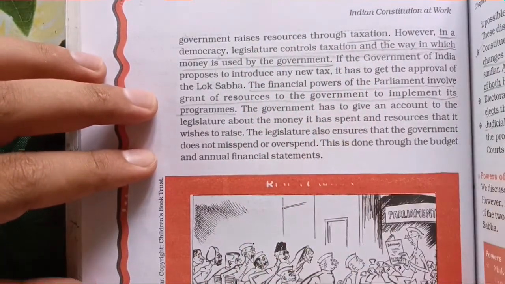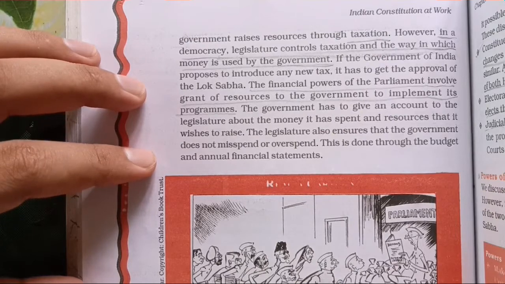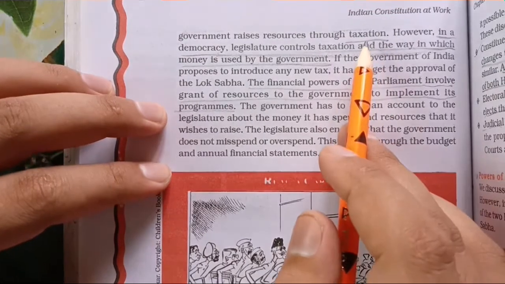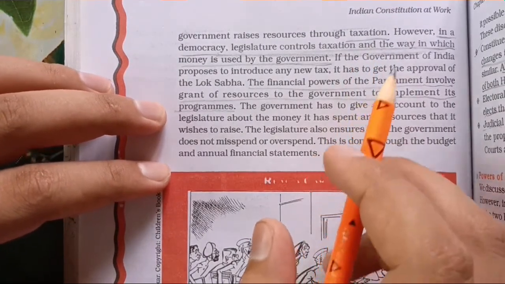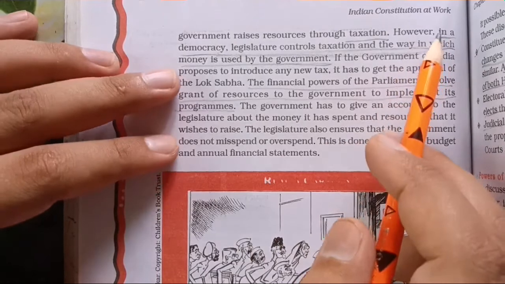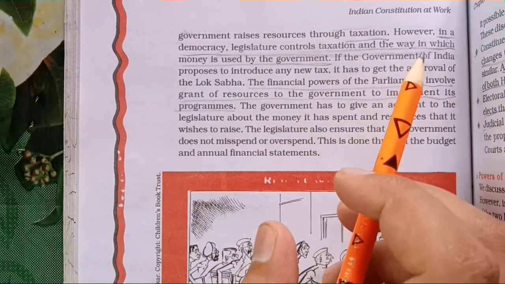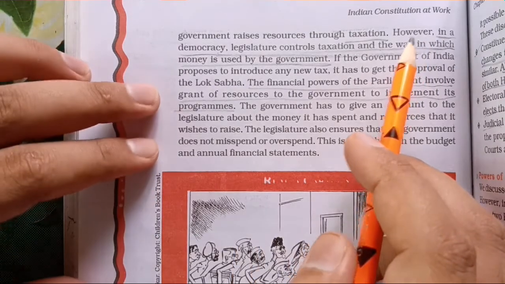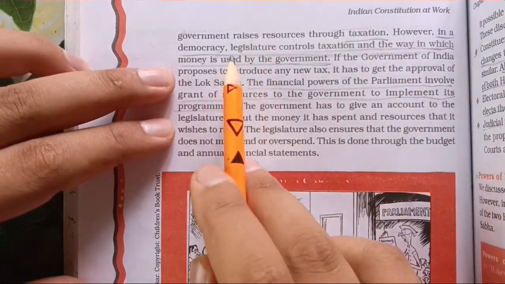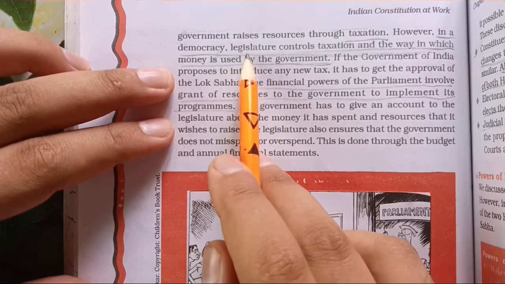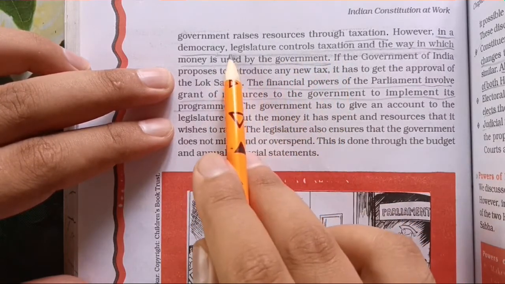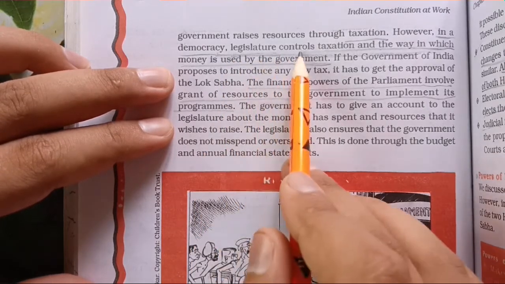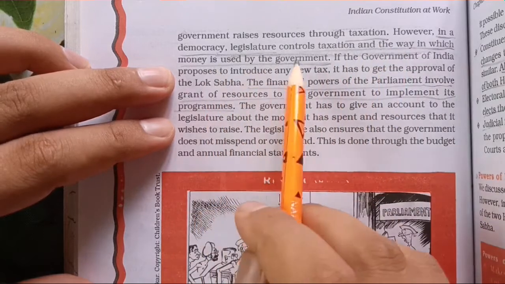We pay different sorts of taxes. Different people are authorized to pay some sort of tax. So through those taxes, government gets money for the development or welfare of the state. However, what is the role of the parliament here in the financial matters of the government? In a democracy like our country, it's a democratic country, legislature controls taxation. It's one and the same thing. If I talk about legislature, it means I am talking about parliament. Here legislature controls taxation and the way in which money is to be used by the government.